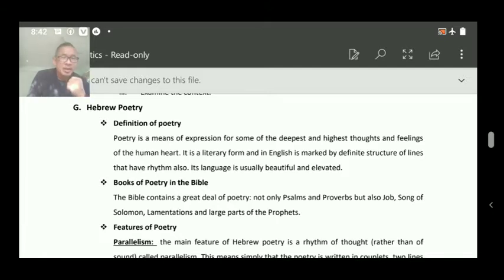Now let's go to the books of poetry in the Bible. The Bible contains a great deal of poetry, not only Psalms and Proverbs, but also Job, Song of Solomon, Lamentations, and large parts of the prophets like Isaiah. We have the poetical form, not in all the passages, but in some parts. And as we read Paul's letters, we see that 1 Corinthians chapter 13 is also in poetical form. It describes love.